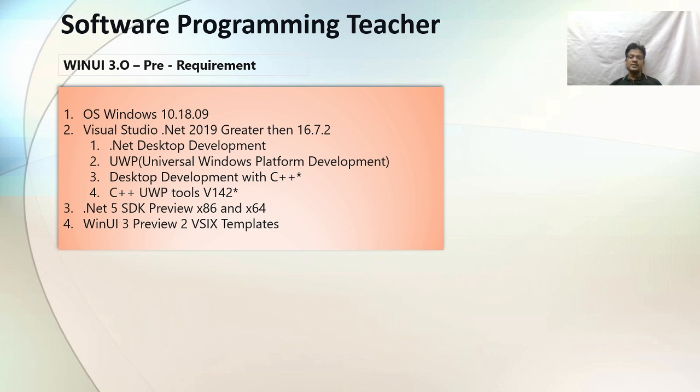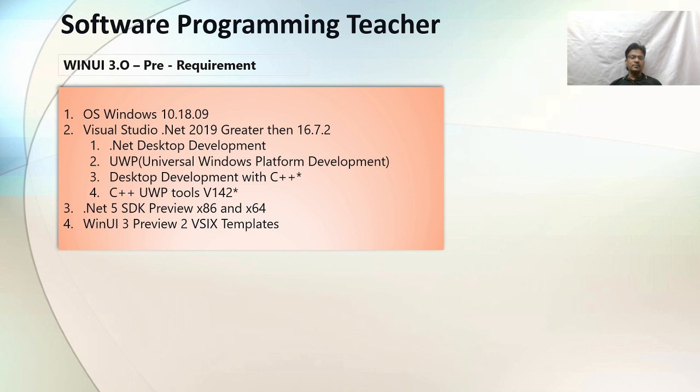.NET Desktop Development, Universal Windows Platform Development, Desktop Development with C++, and C++ UWP Tools version 142. This is very important when we are installing Visual Studio 2019. At that time we have to select these options. Please don't forget these options. This is very important to move to the next step.